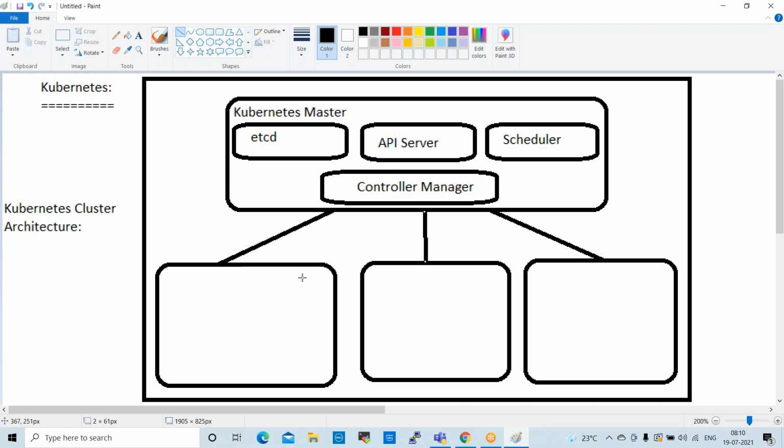Right, fine. So the Kubernetes master has 4 components, which are etcd, API server, scheduler, and controller manager. These are the major components, right? And also the node servers, Kubernetes nodes. This is a Kubernetes node.